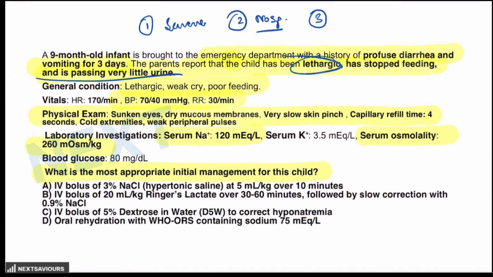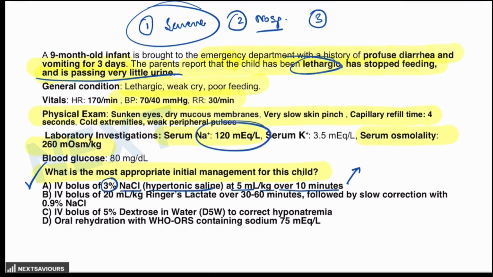Once you have identified that the question is that of severe dehydration where there is hyponatremia and the patient is in shock, obviously, how will you manage the patient? Option A is IV bolus of 3% NaCl hypertonic saline at 5 milliliter per kg over the period of 10 minutes. Now, this option appears tempting.